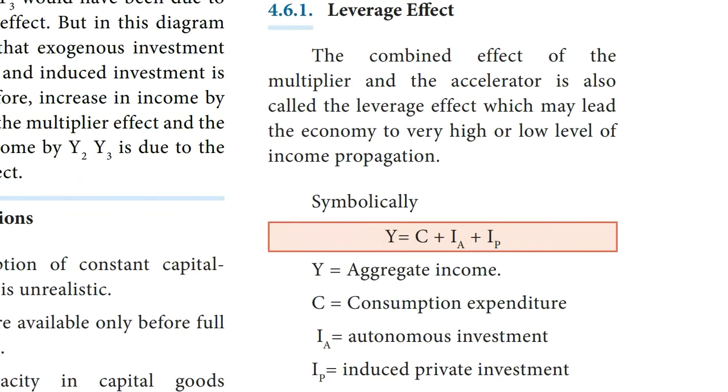What is meant by leverage effect? The combined effect of the multiplier and the accelerator is also called the leverage effect, which may lead the economy to very high or low levels of income propagation. Symbolically, Y is equal to C plus IA plus IP. Y is equal to aggregate demand, C is equal to consumption expenditure, IA is equal to autonomous investment, IP is equal to induced private investment.